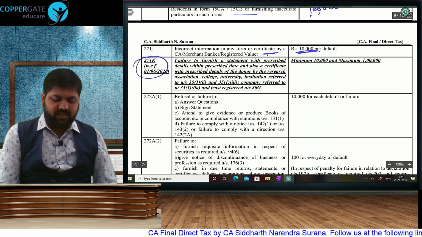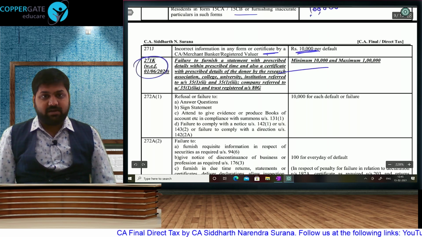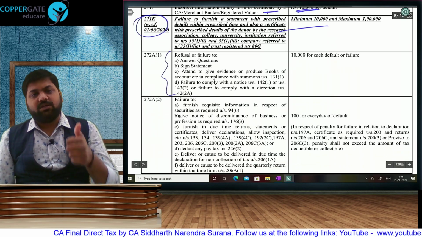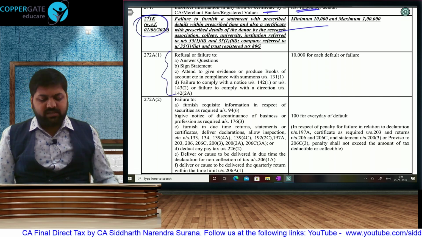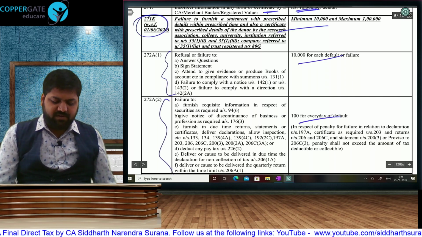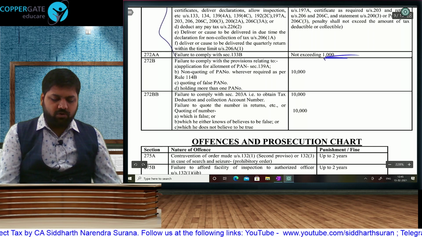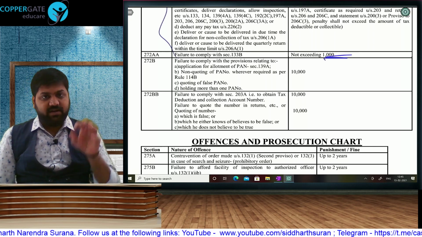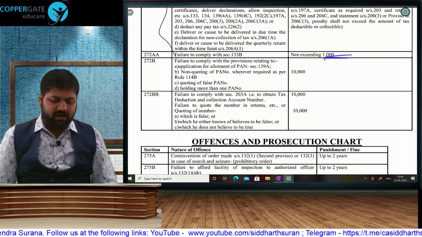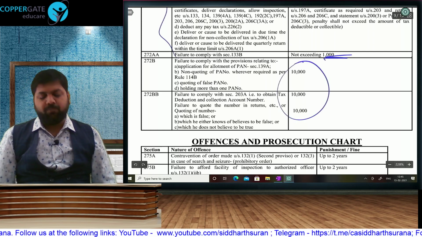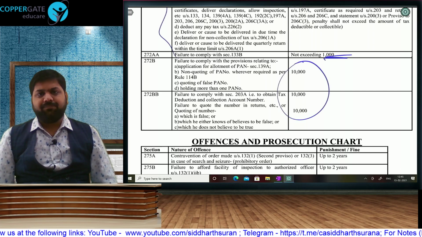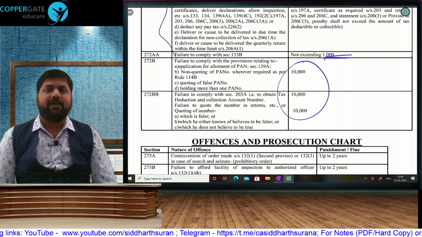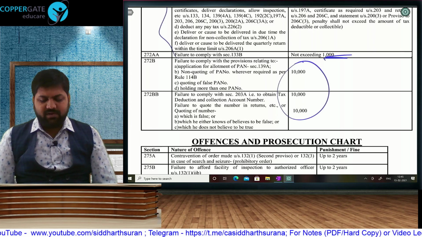This was the newly introduced section about statement filing by charitable trust, companies, research association, institution. For certain non-compliance, not replying to summons or notices, etc., 10,000 rupees, and for some cases they have given you 100 rupees per day of default. Door-to-door survey, if you don't comply with that form 45D, which we did in the last class, a 1,000 rupees penalty will get attracted, and all the defaults related to PAN, a 10,000 rupees penalty. PAN not applied or not quoted, two permanent account numbers, false quoting of PAN, 10,000 rupees penalty. PAN or Aadhaar will get covered out here.